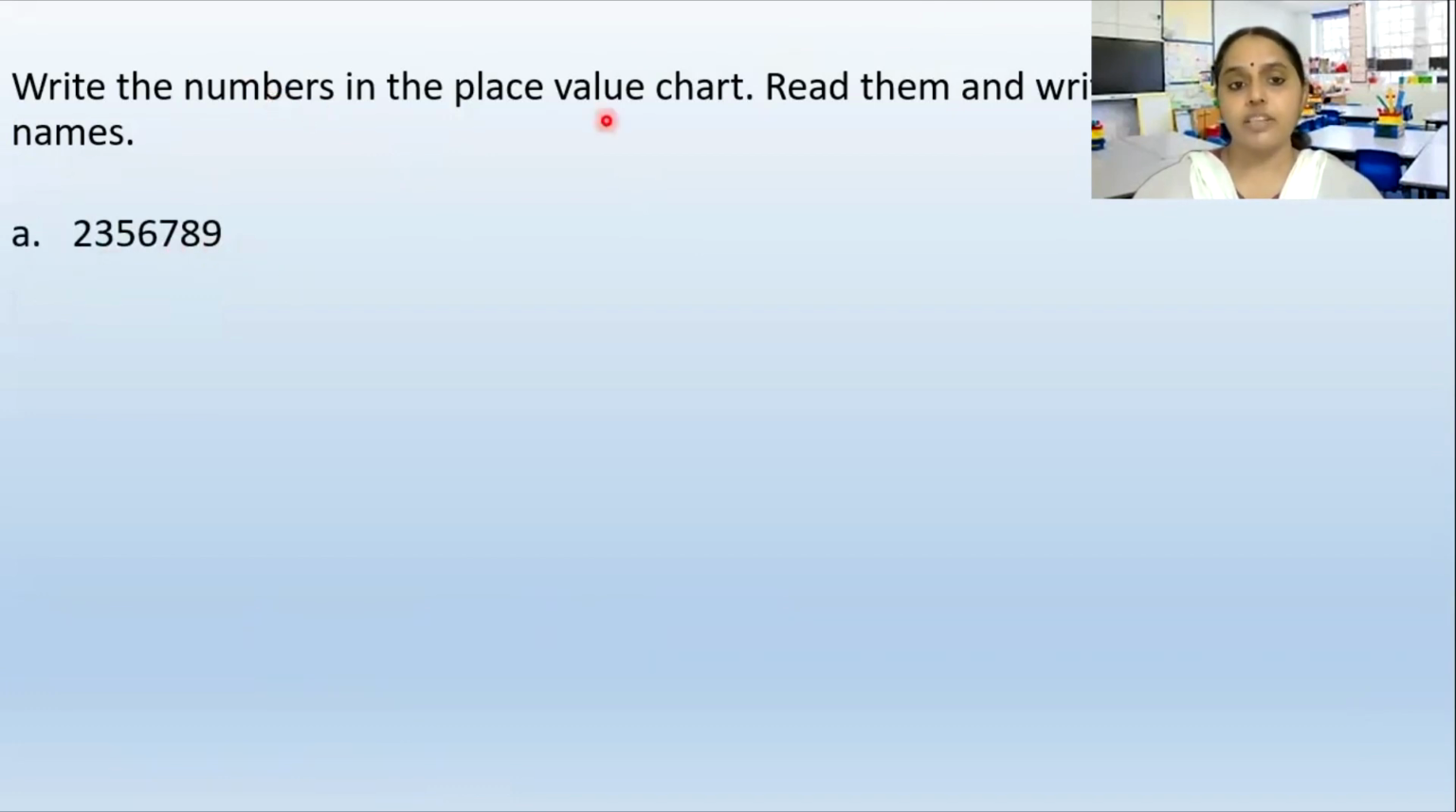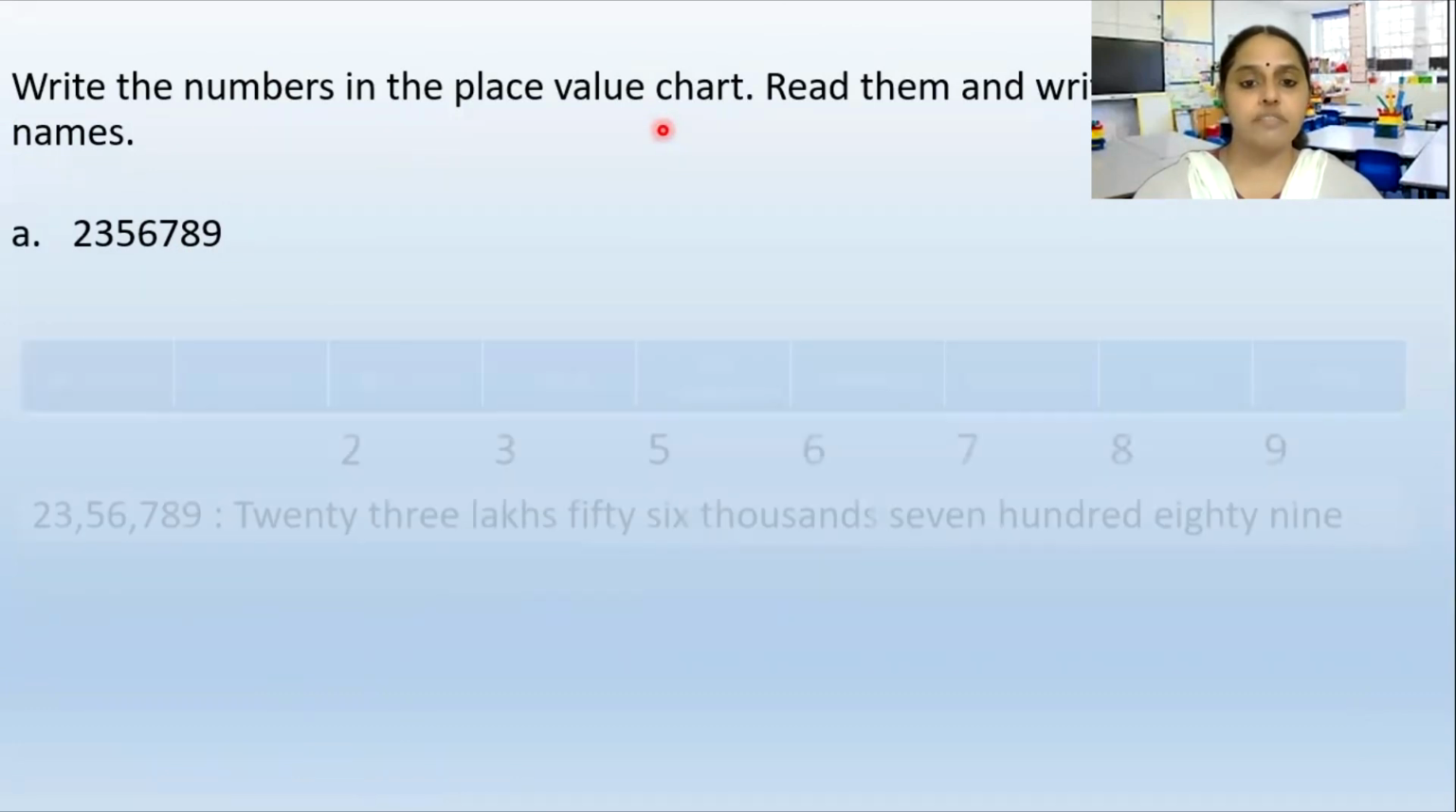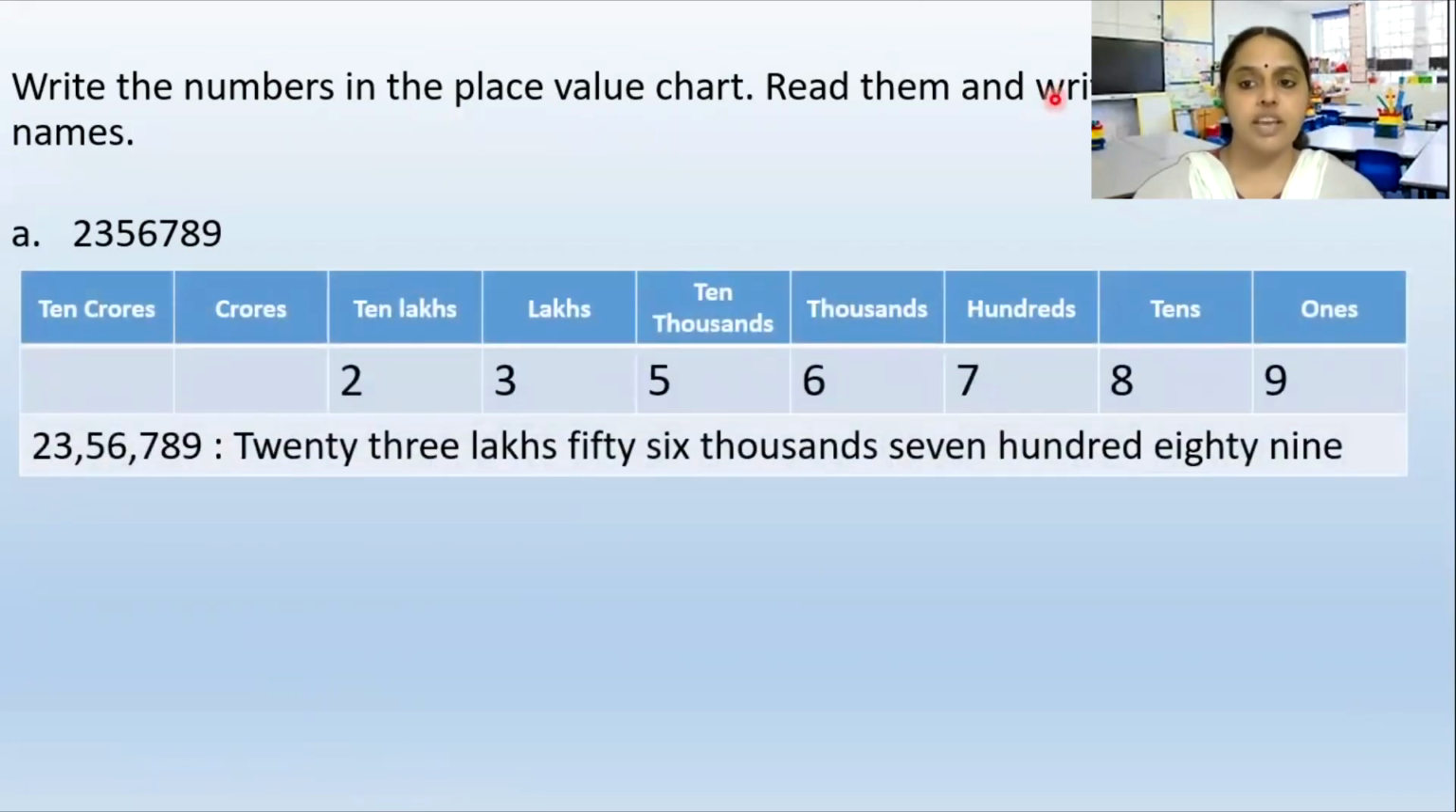If we are asked to represent it in the place value chart, you will have to draw the place value chart first. Can you see I have drawn a place value chart. What all things are there? We have ones, tens, hundreds, thousands, 10,000, lakh, 10 lakh, crore and 10 crore.